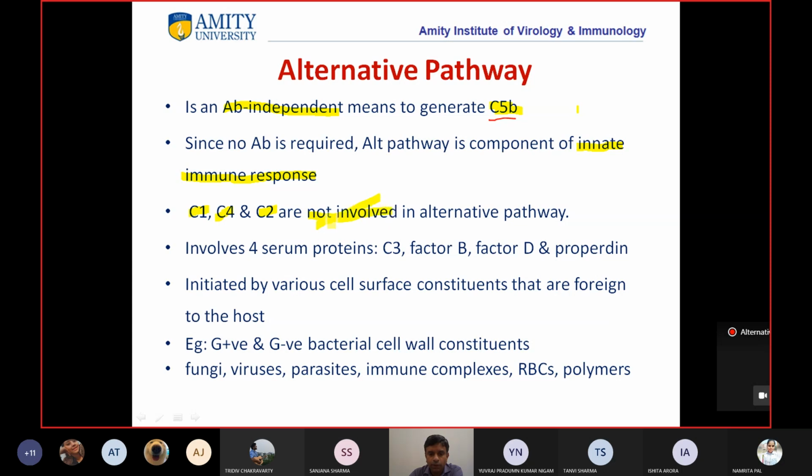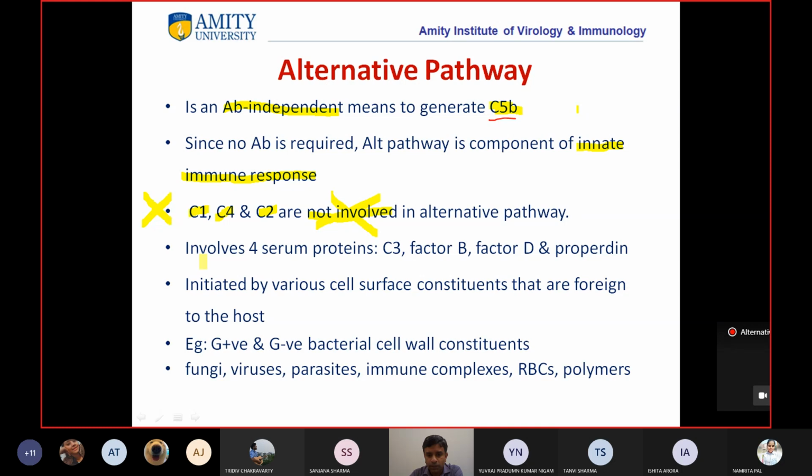So you can understand, in the classical pathway it started with C1 binding to antibody, which activated C1R, which activated C1S; C1S acted on C4, and then on C2. But all these proteins are not involved in the alternative pathway.